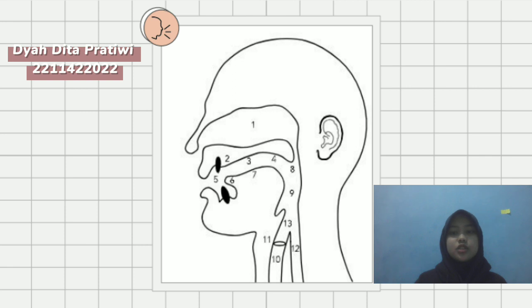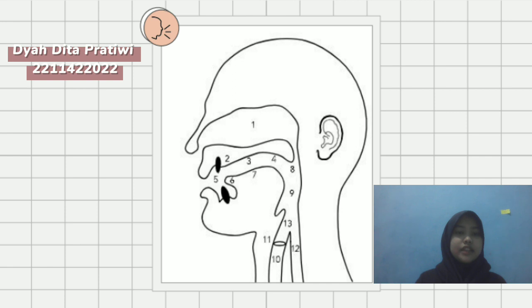If the vocal folds are drawn apart, air flows between them causing no vibration, as in the production of voiceless consonants. The glottis is also important in this maneuver. Voiced consonants include v, z, j, d, b, g, w. Voiceless consonants include f, s, sh, ch, th, p, t, k, and h.